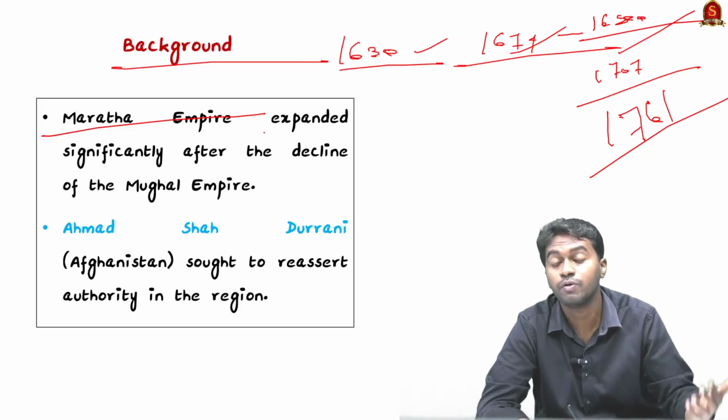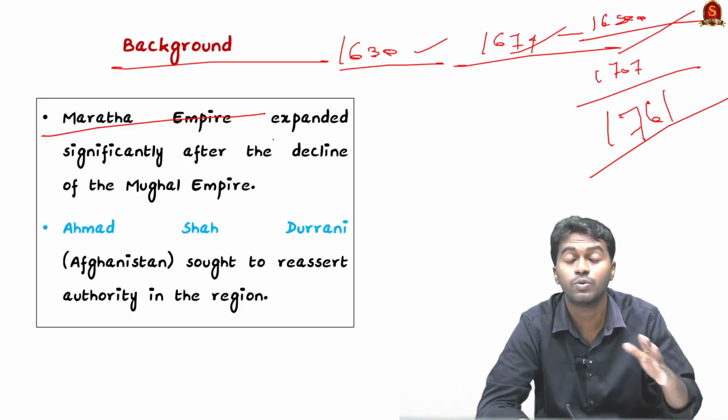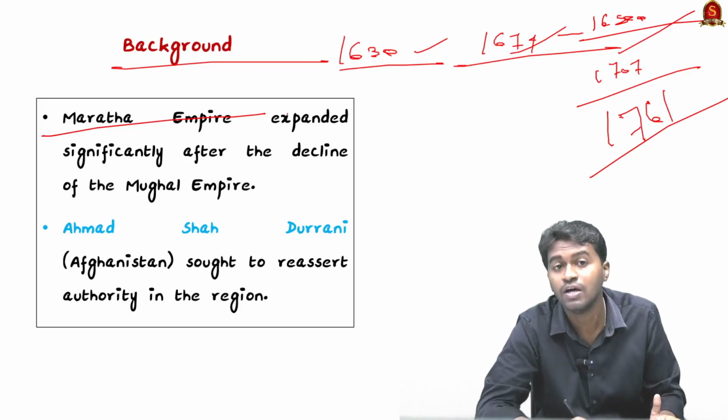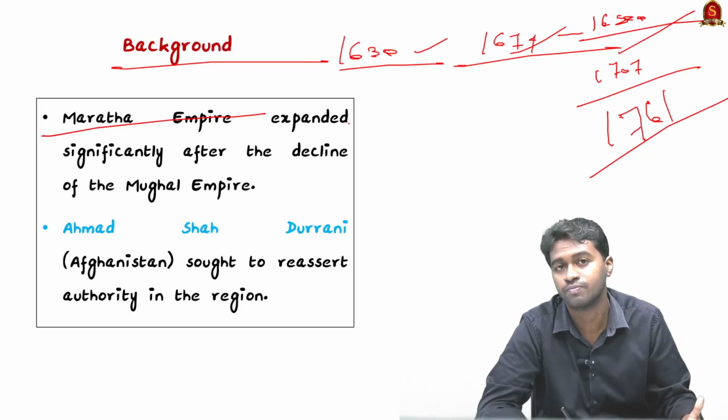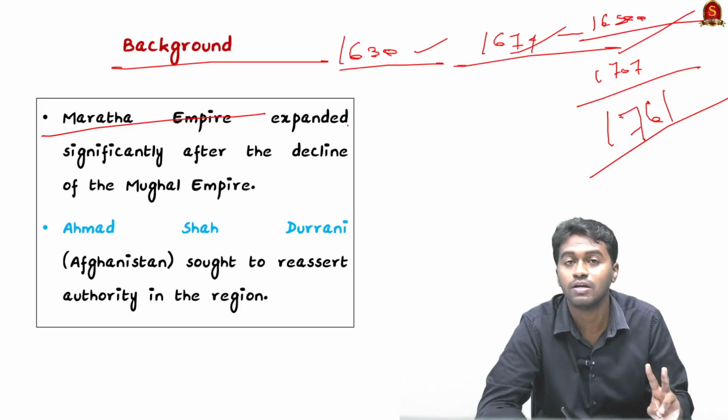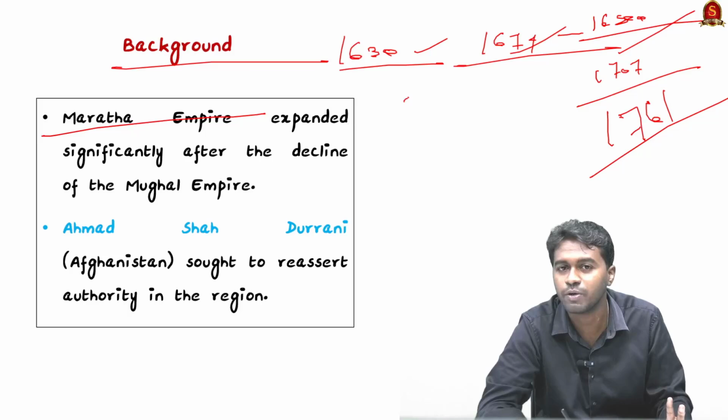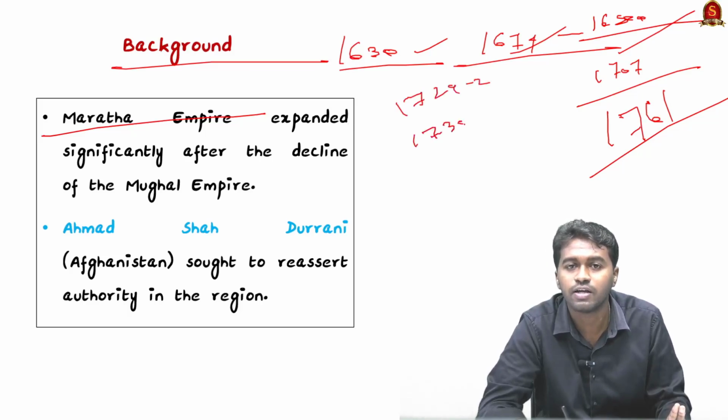In between, during the time of Bajirao, the Marathas even defeated the Mughal army led by Nizam-ul-Mulk. Not just once, they defeated them twice. First between 1728-29, and the second between 1738-39.